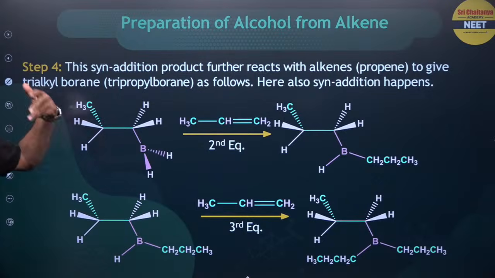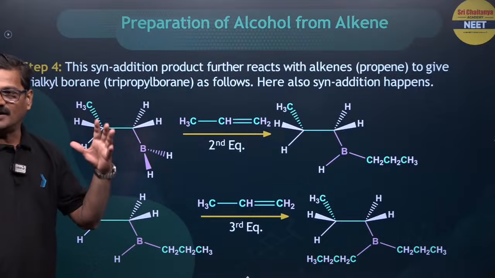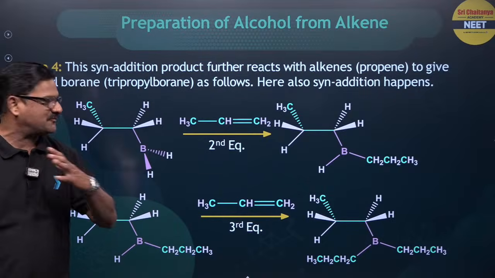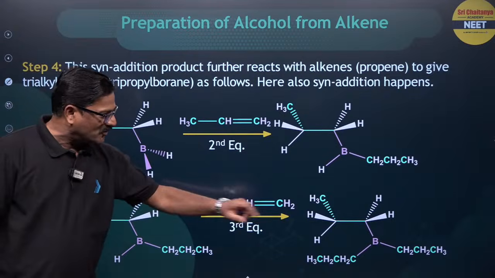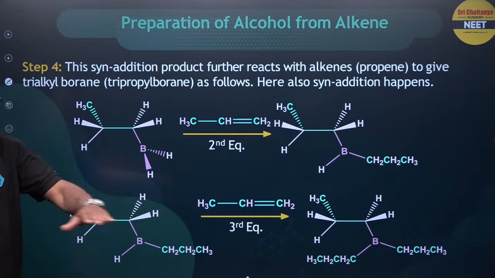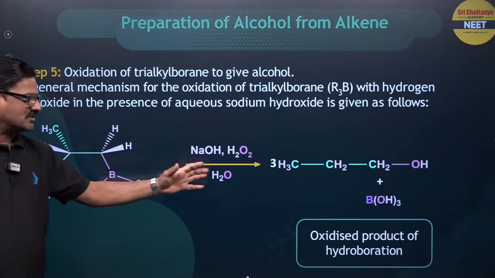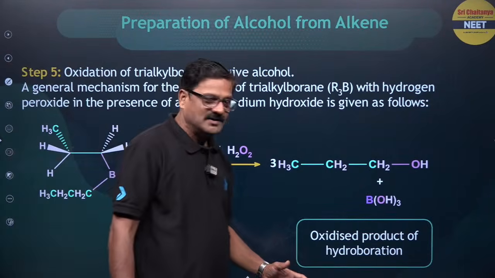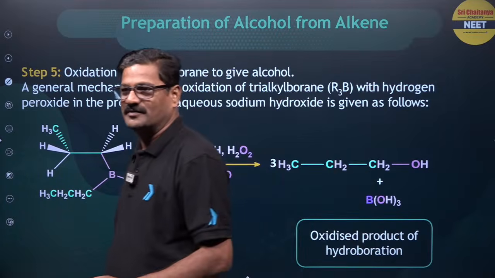Since 3 hydrogens are there in the BH3, a trialkyl borane is formed, and the trialkyl borane formed in this way is going to be oxidized in the presence of sodium hydroxide and hydrogen peroxide to give the oxidized product according to anti-Markovnikov addition.